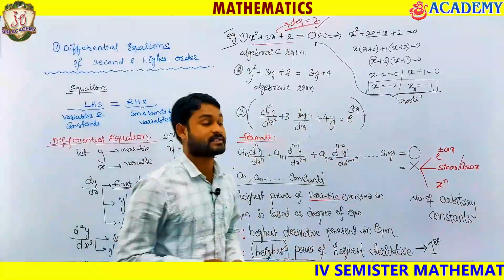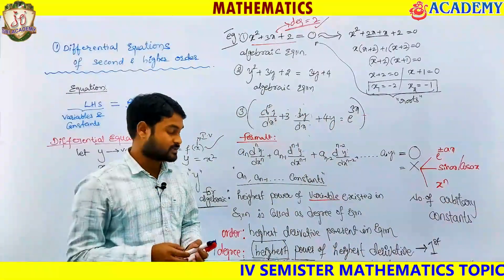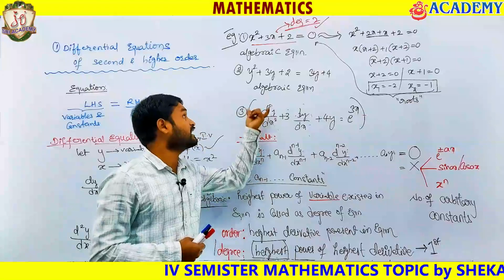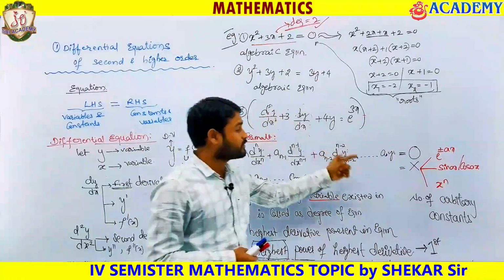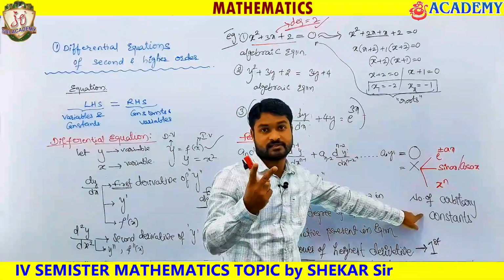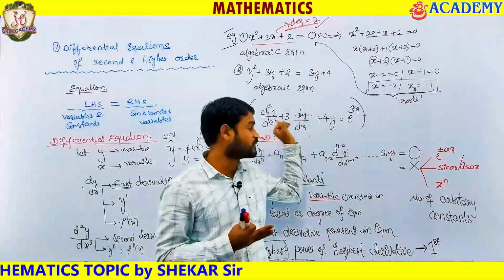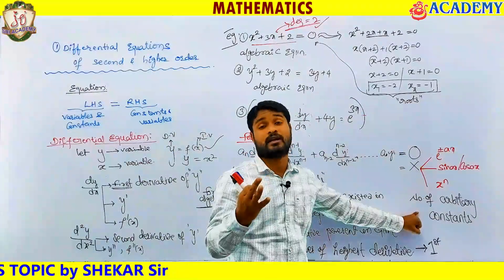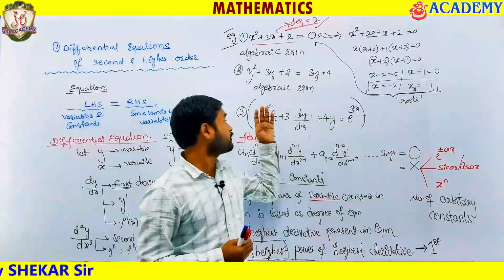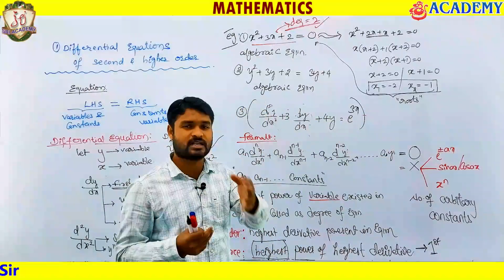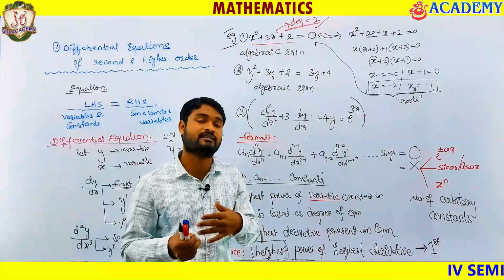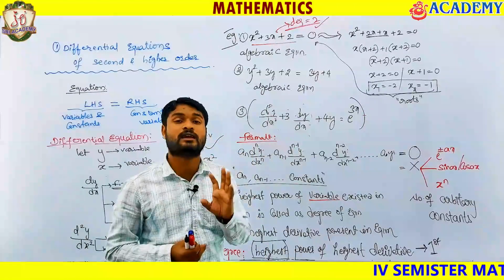Arbitrary constants. The number of arbitrary constants: if I solve a second order differential equation, I am going to get 2 arbitrary constants. If I solve a third order differential equation, I am going to get 3 arbitrary constants. How I am going to solve, what the procedure is, I will tell you. That's the conclusion I am giving.